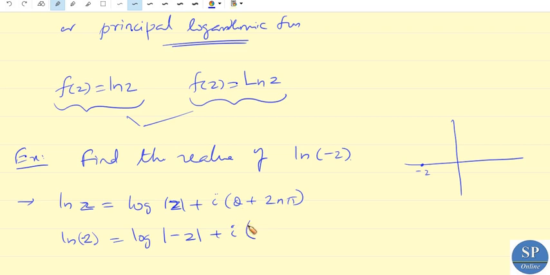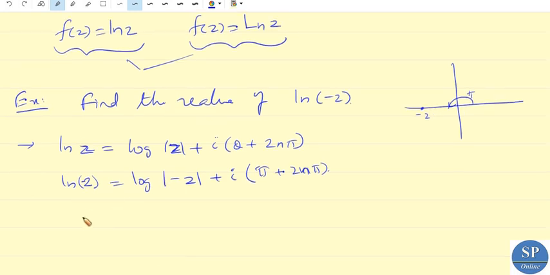Now what is theta here actually? Theta is the argument of minus 2. Here minus 2 is this, so we have the angle is pi. So theta is equal to pi, so pi plus 2n pi.